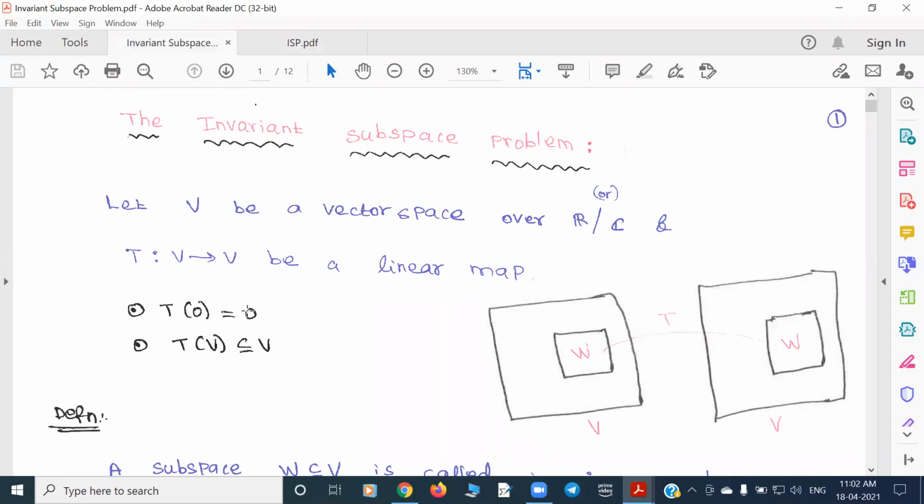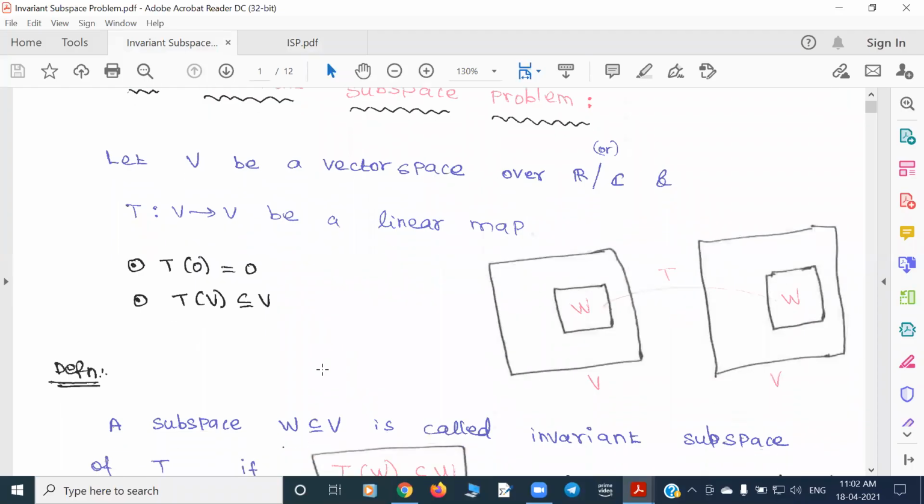Every linear map sends 0 to 0, and of course we are taking the map from V to V. So T of V is again a subset of V. In fact, not only a subset, it is a subspace. This is called the range. So the range will always be a subspace, and T of 0 is always 0. Those are two known things.